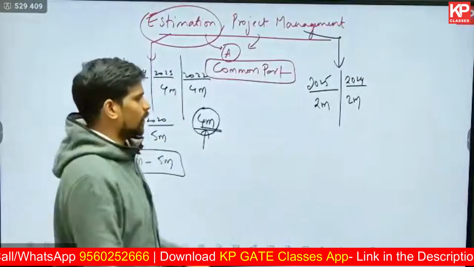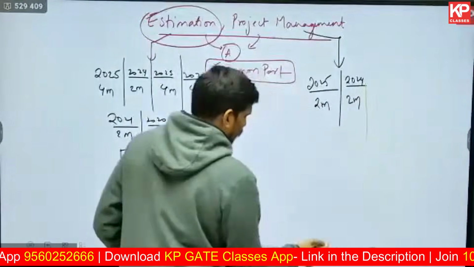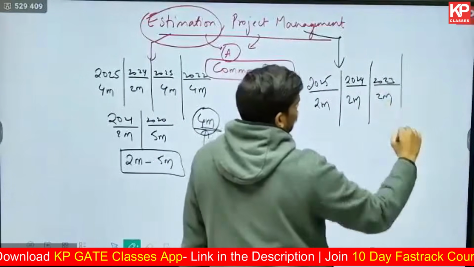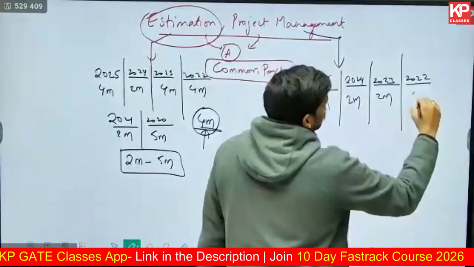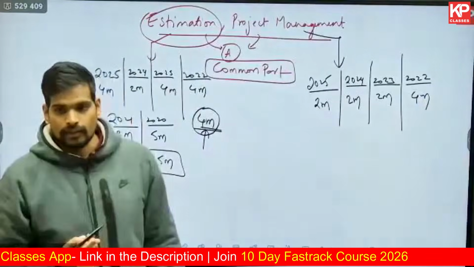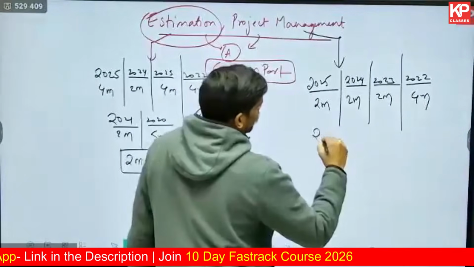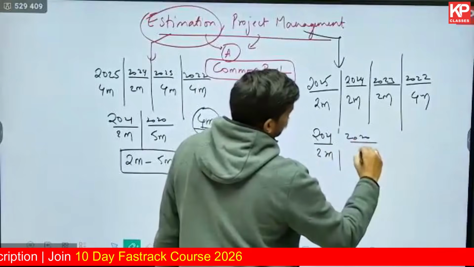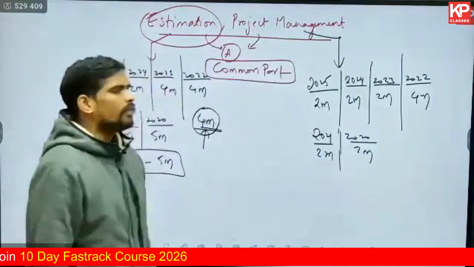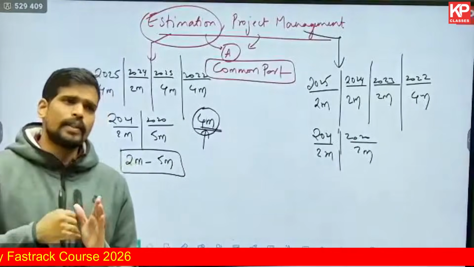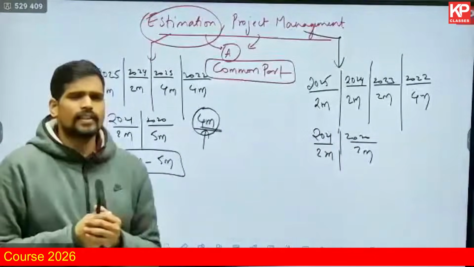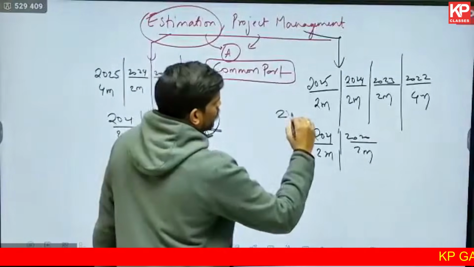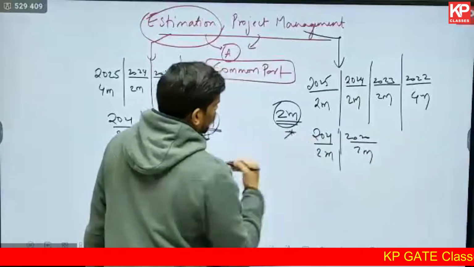2 marks numerical, 1 numerical, in the common part itself. 2023 also the weightage was 2 marks, a numerical question. In 2022 the weightage was 4 marks. There was one numerical and one theoretical question on this subject in the 2022 paper. In 2021 the weightage was 2 marks again. In 2020 the weightage was 2 marks again. You have numericals on float calculation, you have numericals on project completion time. Last year I think there was a question on crashing also. So there are questions based on the numerical concepts. In general, 2 marks of weightage is what you can expect from the subject of project management.